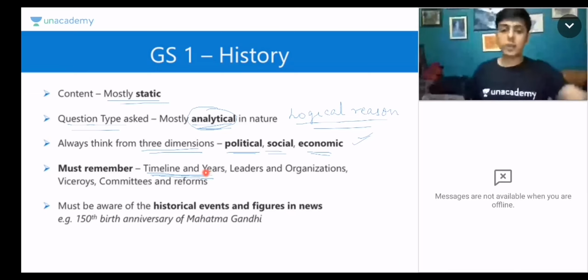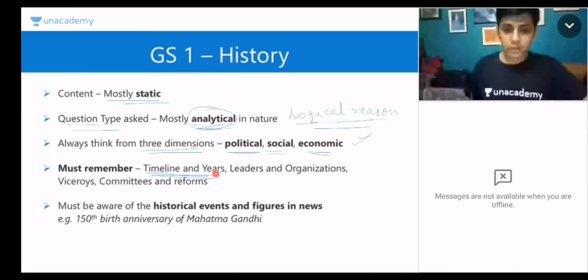That is why history demands revision. For example, when you study for your prelims, you continuously revise the topics, the events that took place. Similarly, even from a mains perspective, you have to do so, because whenever you are writing your answers, they have to show that timeline of events that happened. And I'm telling you, if in history you are able to remember the timeline, then it becomes very easy to remember the points and reproduce them in the test.